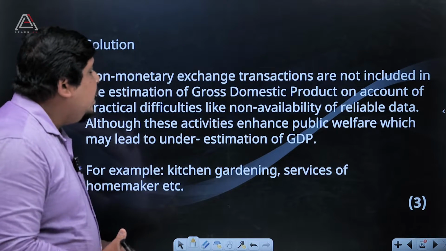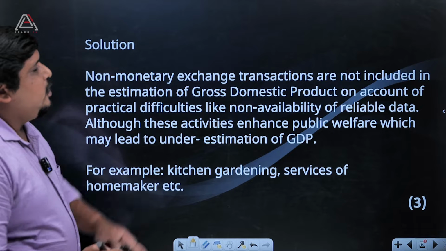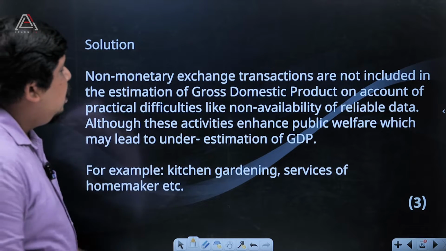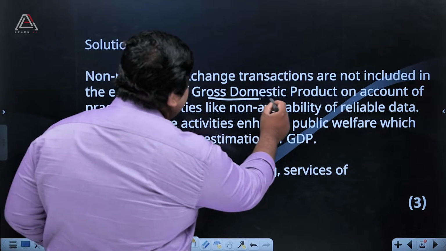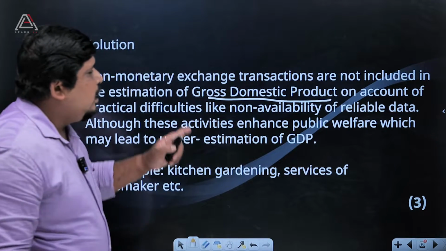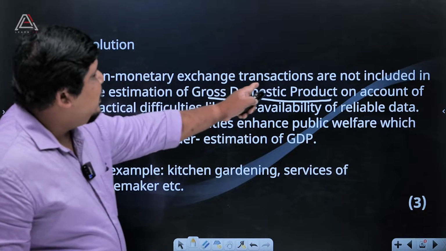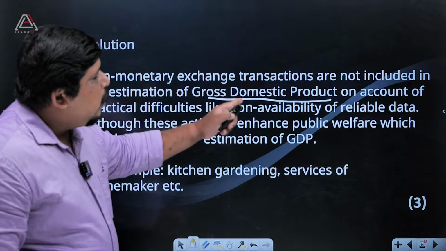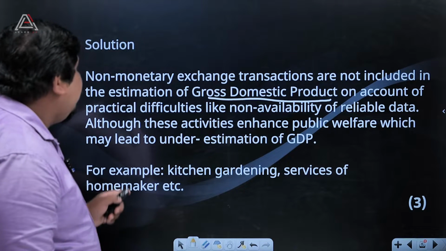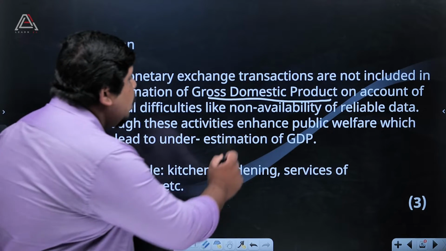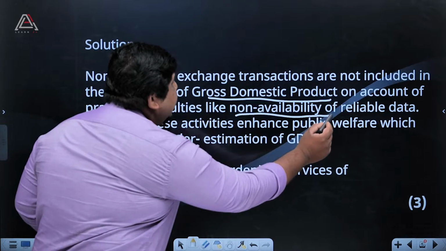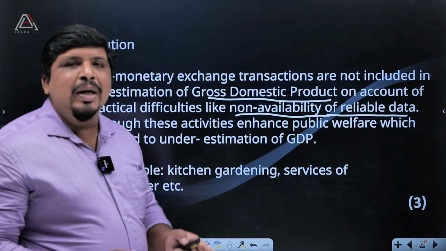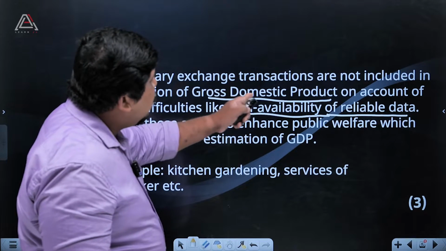Solution: the non-monetary exchange transactions are not included in the estimation of gross domestic product. You have to understand that. Non-monetary exchange transactions are not included in the estimation of gross domestic product on account of practical difficulties like non-availability of reliable data, because we cannot include that in gross domestic product.